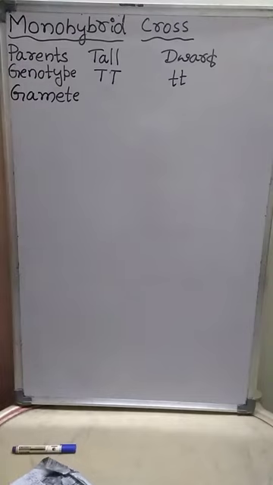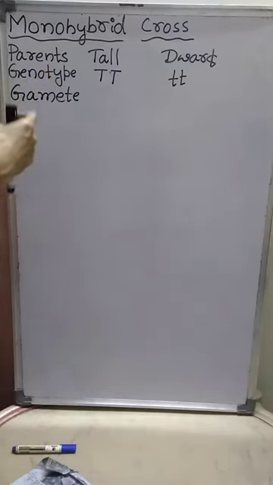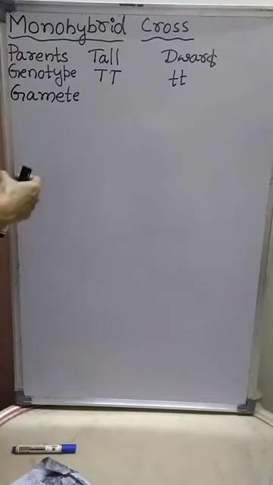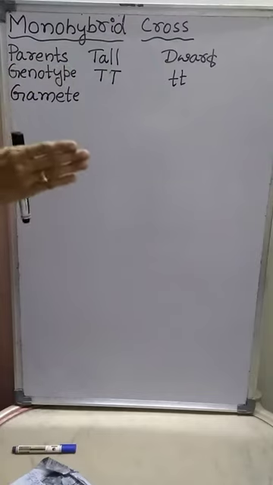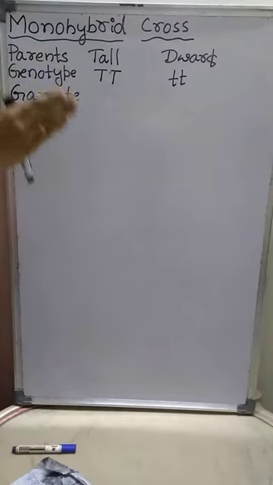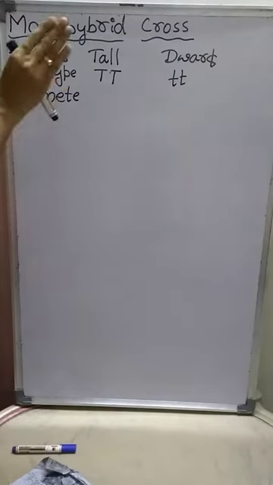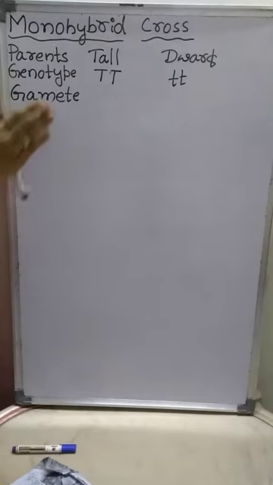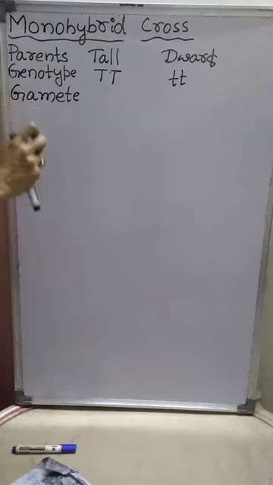Meiosis is nothing but reductional cell division. Reductional cell division means the daughter cells produced by meiosis always have half the number of chromosomes as that of the parent. Means in the daughter cells we can observe 50% of the chromosomes as that of the parent.